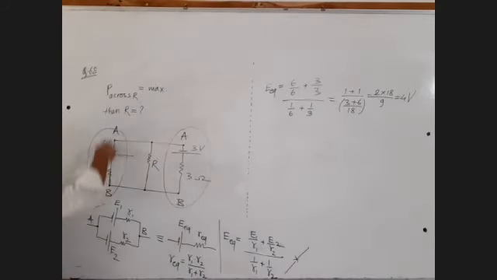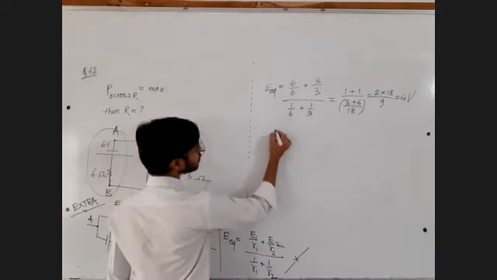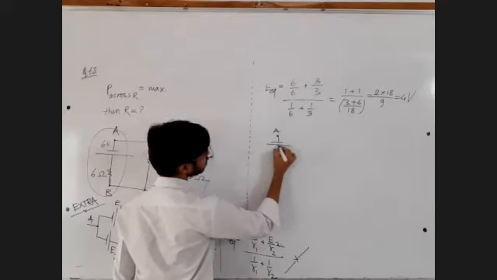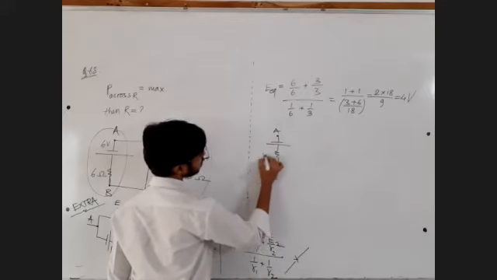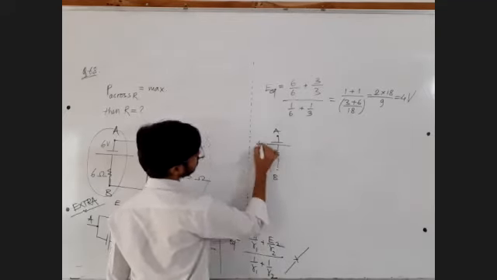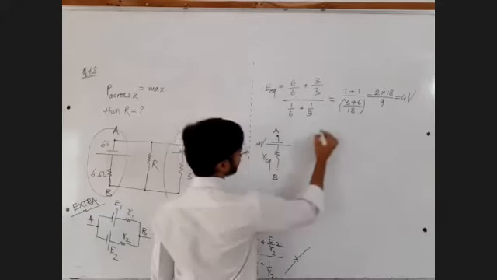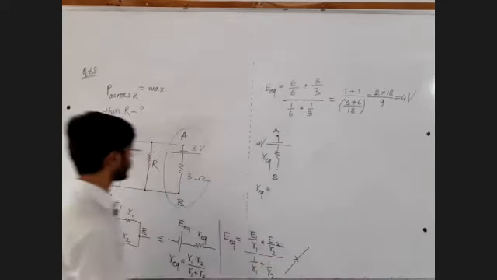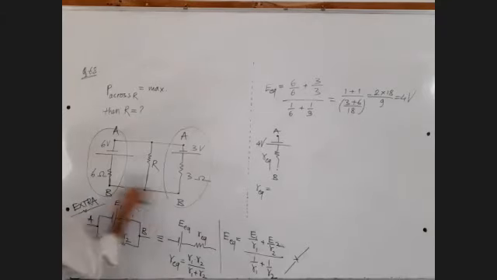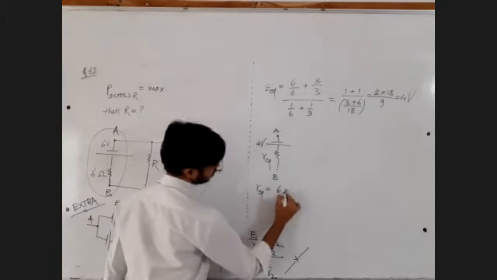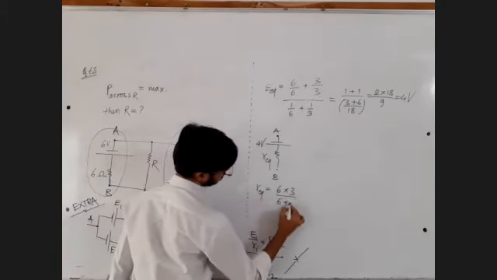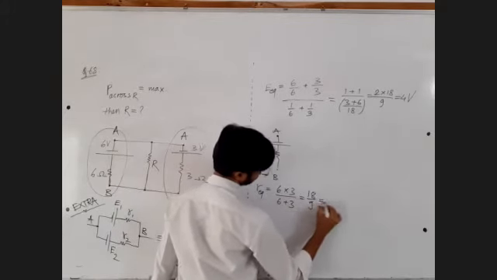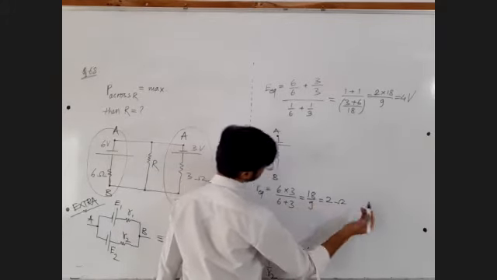Effective battery between points A and B is this one. What is the effective resistance? R equivalent will be equal to R1 R2 upon R1 plus R2. So 6 into 3 upon 6 plus 3, that equals 18 by 9, which is equal to 2 ohm.